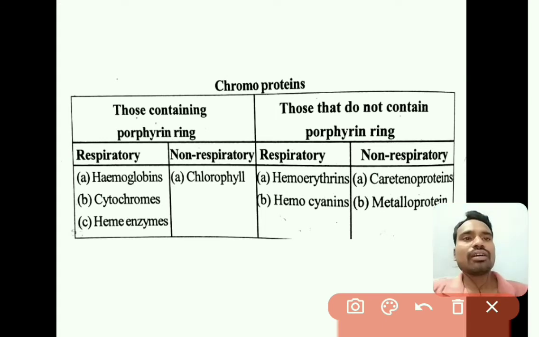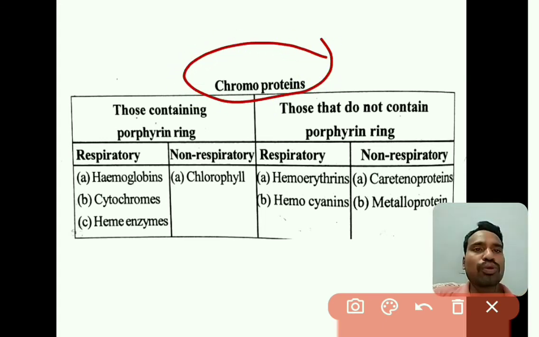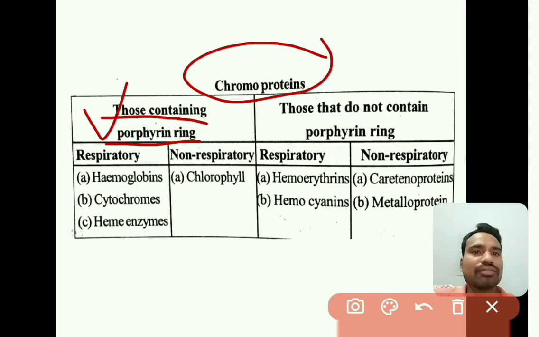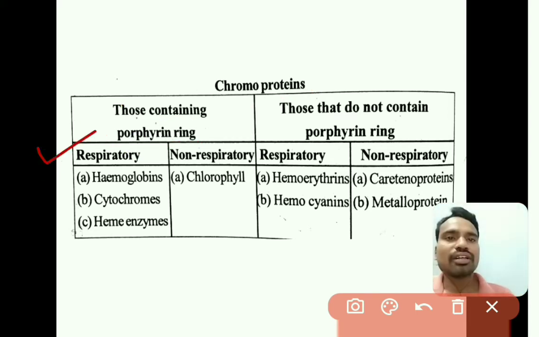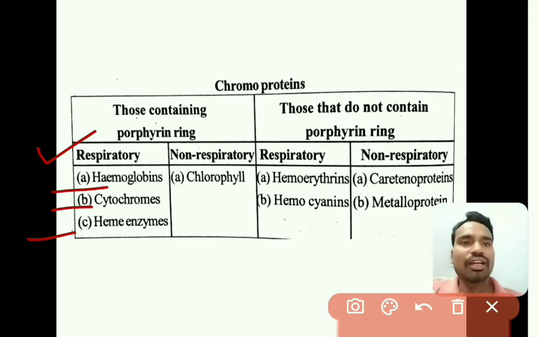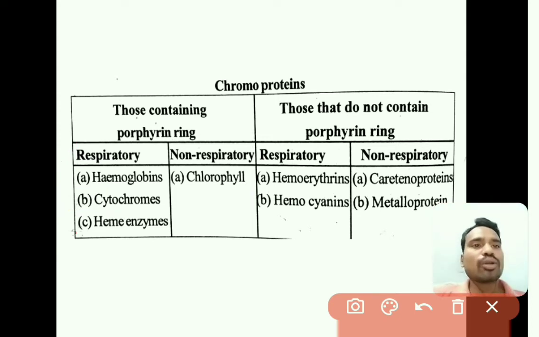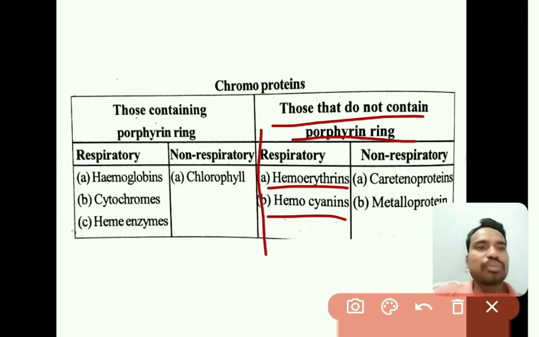Here we will see the examples of chromoproteins which are present in living organisms. The first one is chromoproteins which contain a porphyrin ring. Those with respiratory function are hemoglobin, cytochromes, and heme enzymes. And non-respiratory is chlorophyll, which is present in plants, right? The chromoproteins which do not contain a porphyrin ring are hemoerythrins and hemocyanins, which are respiratory, and non-respiratory ones are keratinoproteins and metalloproteins.